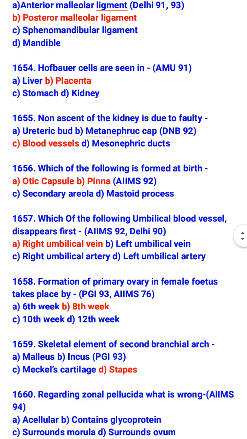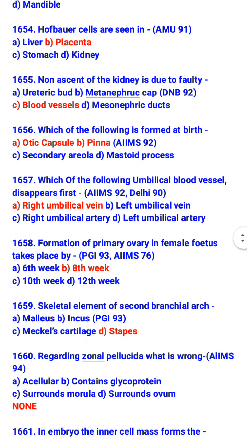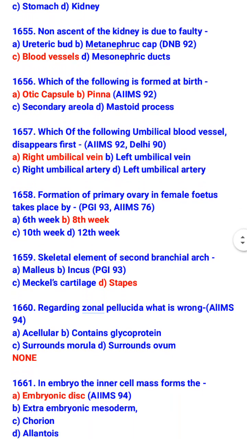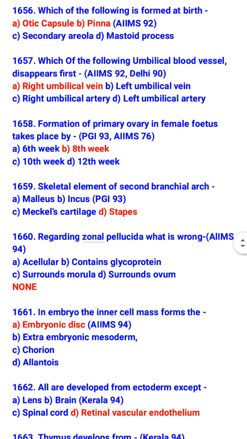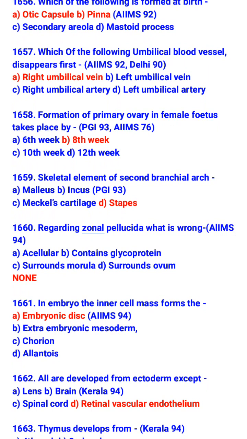...otic capsule, and pinna. Which of the following umbilical blood vessels disappears first? Right umbilical vein. Formation of primary ovary in female fetus takes place by 8th week. Skeletal element of second branchial arch is stapes.